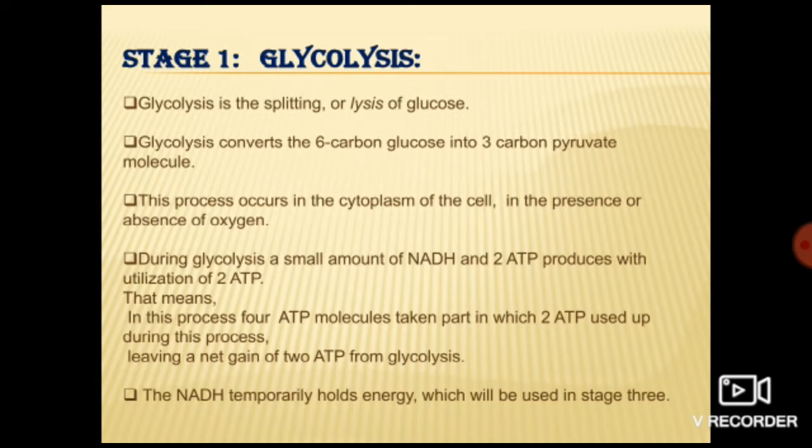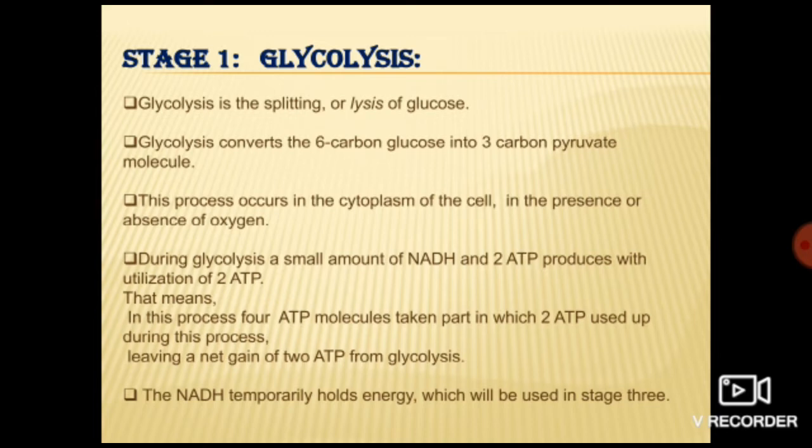So here in the first stage, the glucose molecules that we are taking in the form of food undergo breakdown. How many carbon atoms are there in glucose? 6 carbon atoms. What is the formula of glucose? It is C6H12O6. So how many carbon atoms are there in glucose? 6. And how many molecules of glucose have we taken? 1 molecule of glucose.